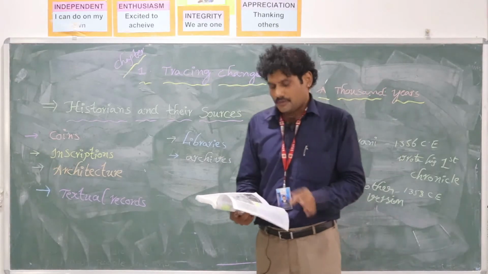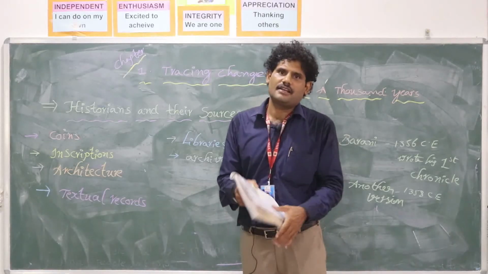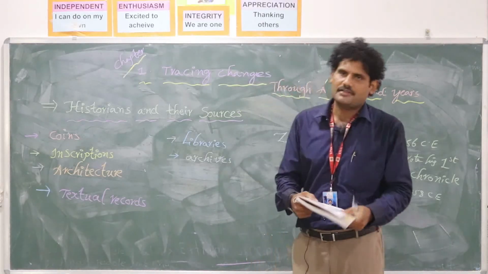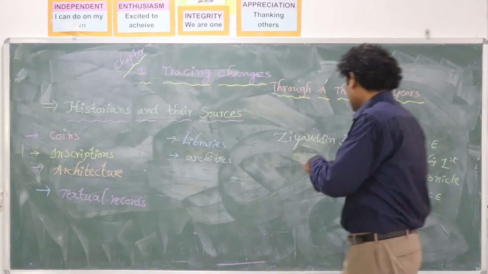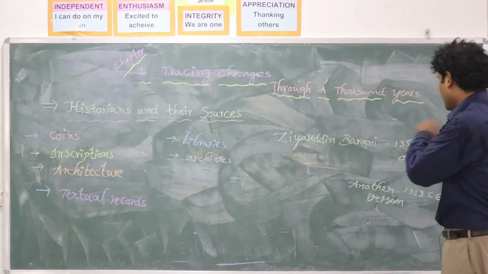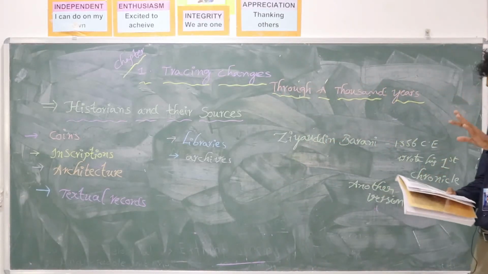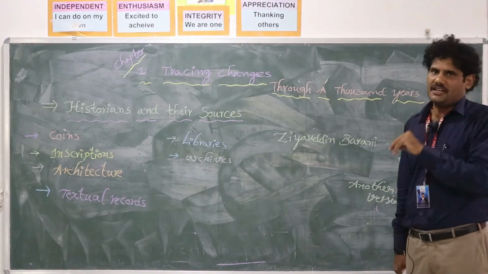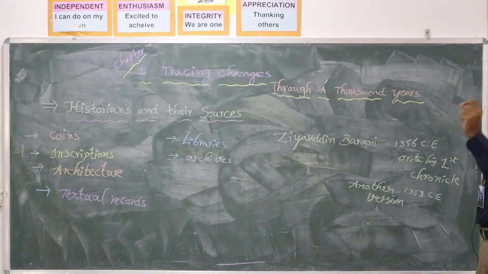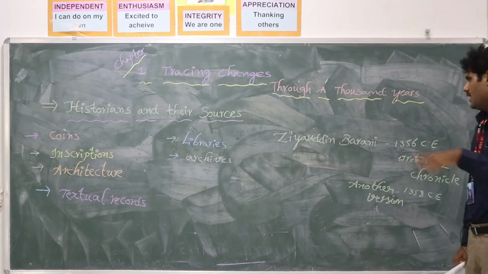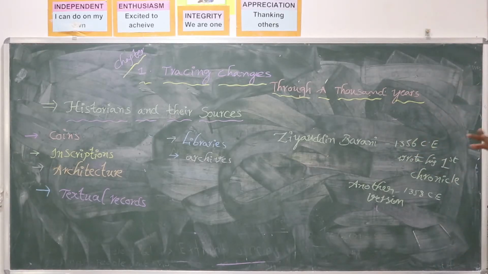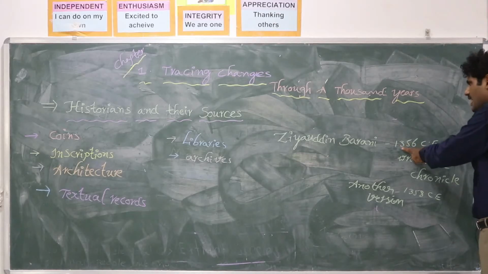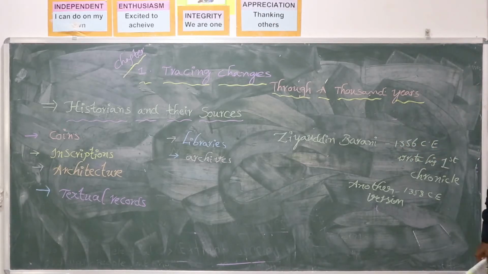And the earliest evidences we can find are these chronicles. We can find Ziauddin Barani. Ziauddin Barani was a chronicler who came to India from the Persian region, and he studied and wrote many things in his book. The first book he wrote was published in the year 1356 CE.